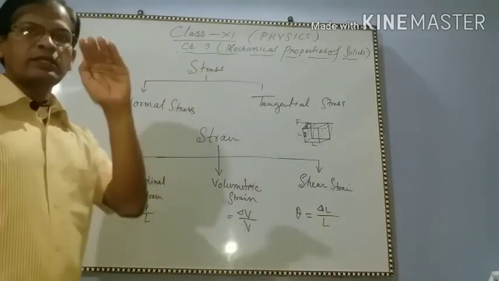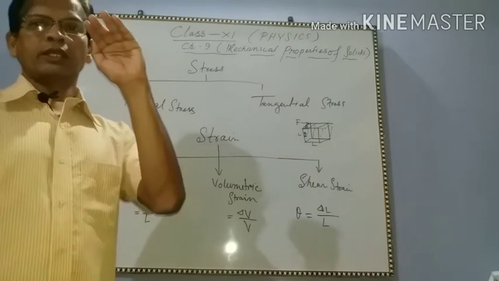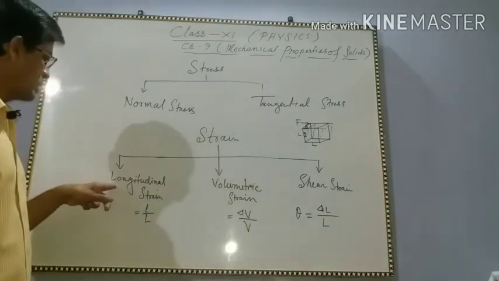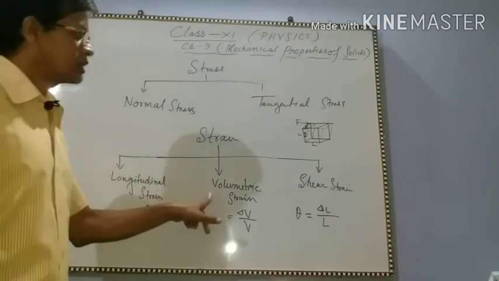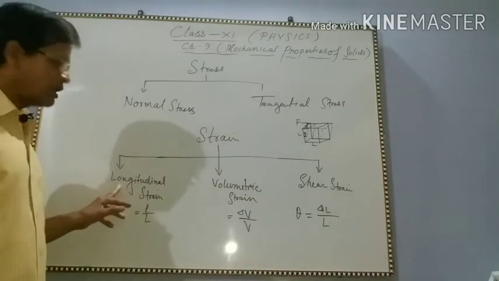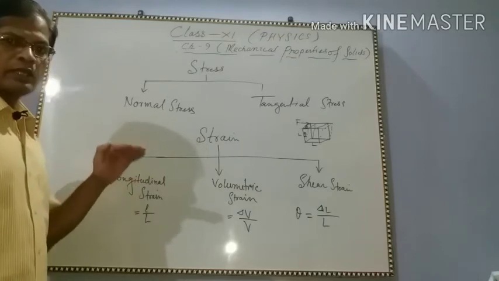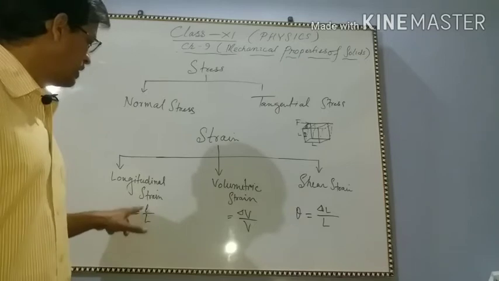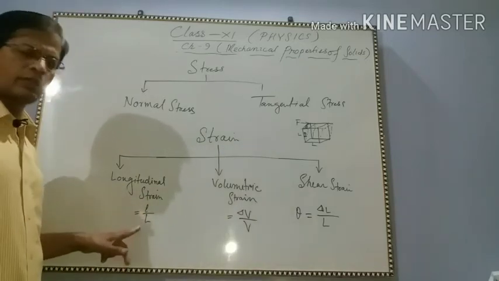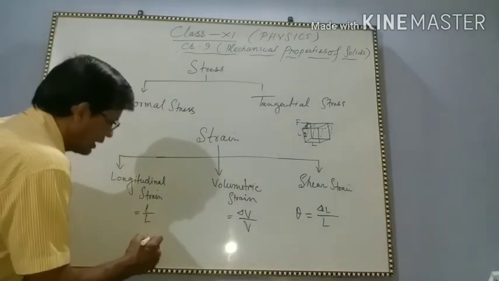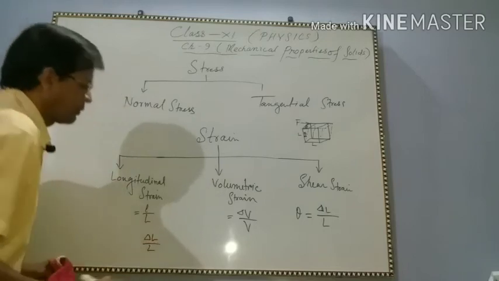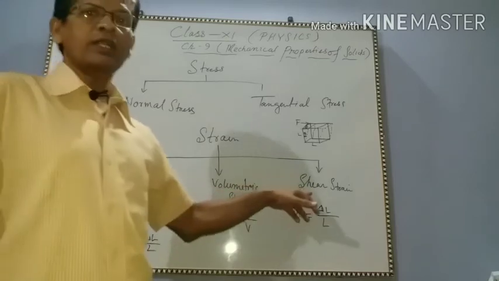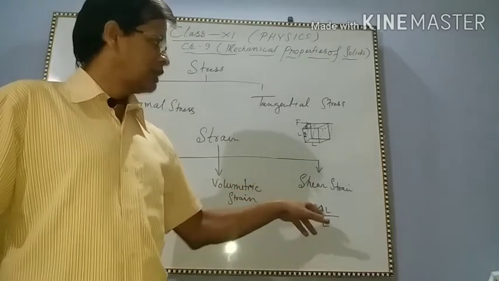Strain is the ratio of change in dimension to the original dimension. There will be three types: longitudinal strain, volumetric strain, and shear strain. Longitudinal strain means the change in length by original length. You can write it like this, delta L by L. Volumetric strain is change in volume by original volume. Shear strain means theta, delta L by L.